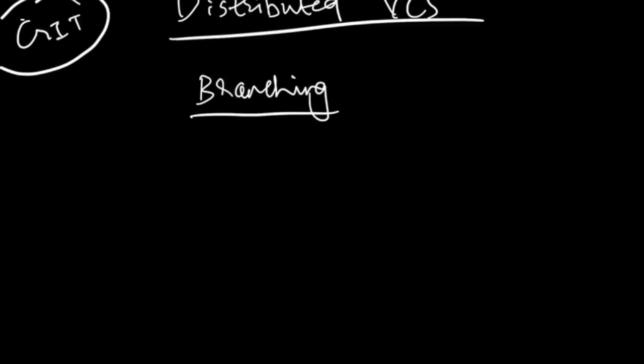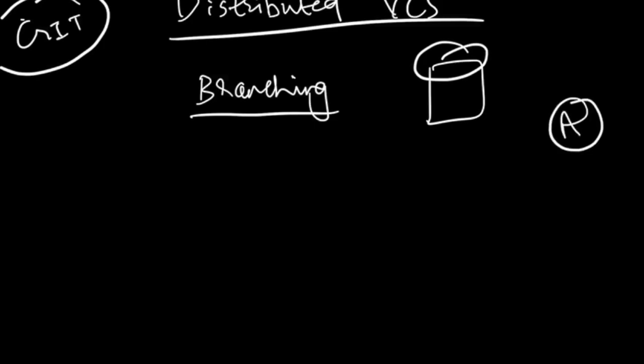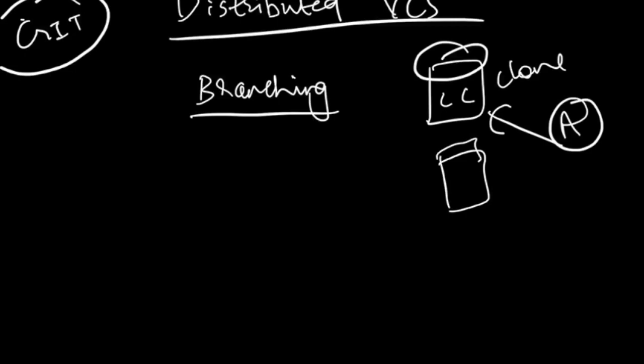So what is branching, right? Let's say A is working on a repo, contributor A, and this is his local copy. Let's call it LC, local copy, or rather clone. So let's say A wants to make certain changes to this repo, and he doesn't know exactly whether those changes are right or wrong, right? So there will be some reviewer who will review those changes. So let's not get into that much.